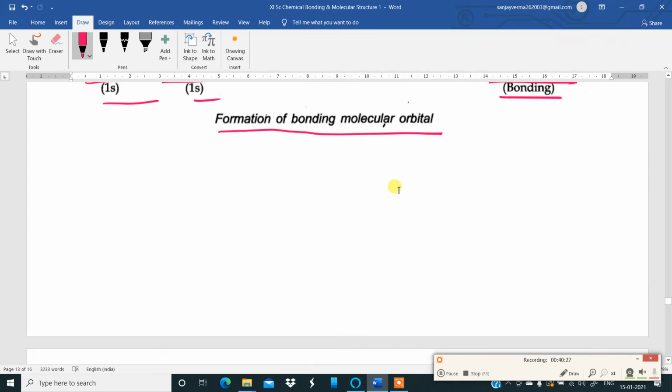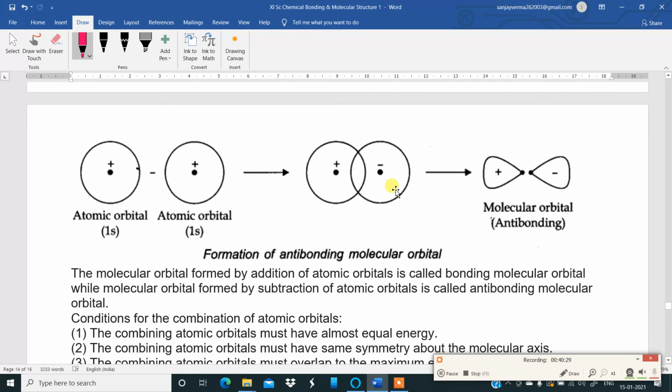Then moving to the antibonding molecular orbitals. Atomic orbital 1s, atomic orbital 1s, nucleus, electron, nucleus, electron. So here, whenever there is such a situation, then electrons come closer to each other. Okay, this way, because this is subtraction, the molecular orbitals are formed.